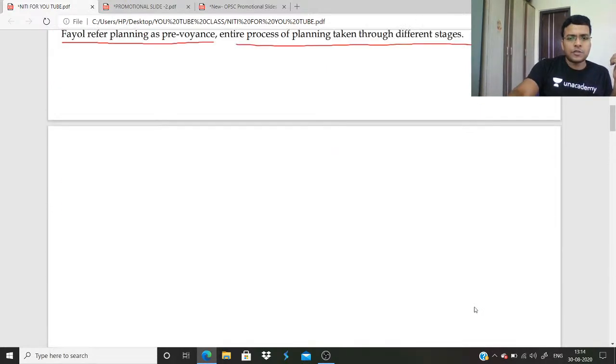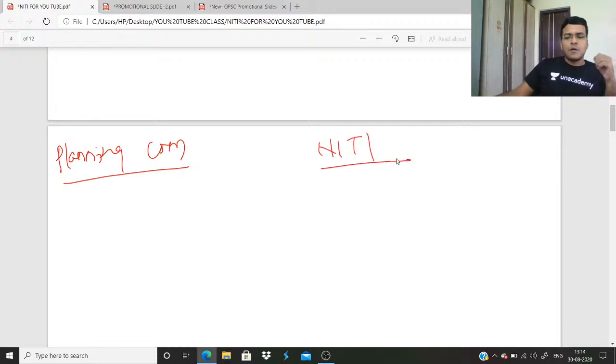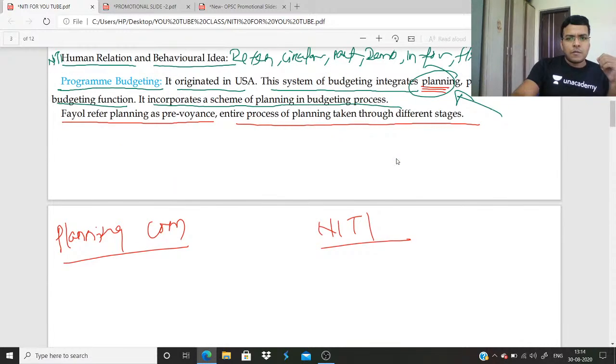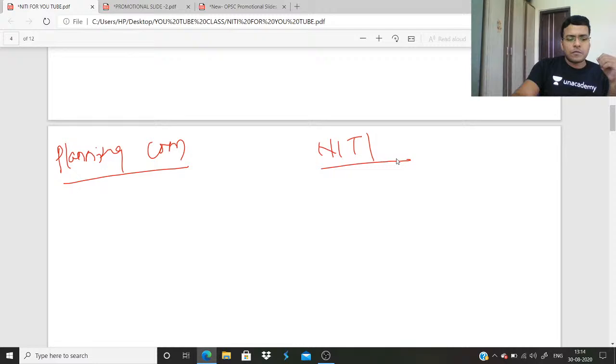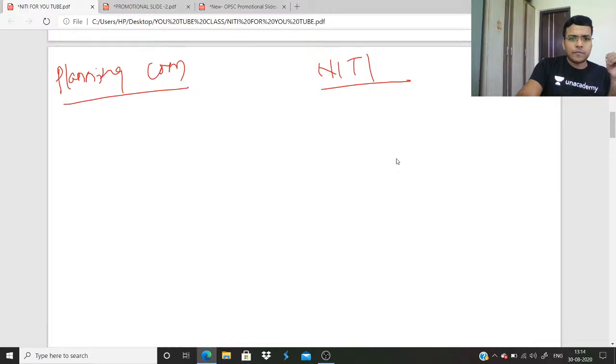Now I am just differentiating between them. Okay, just try to understand. The Planning Commission was there, and it made five-year plans.